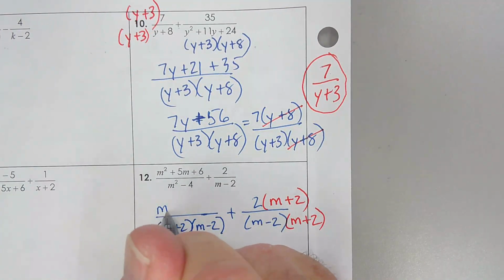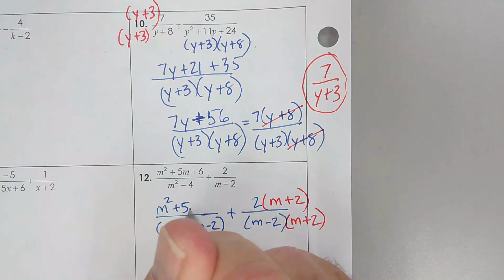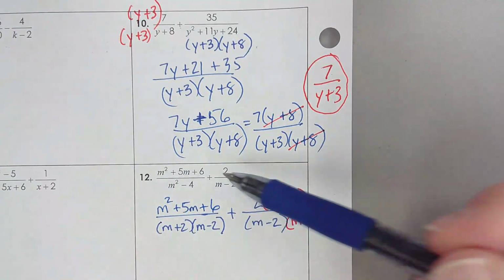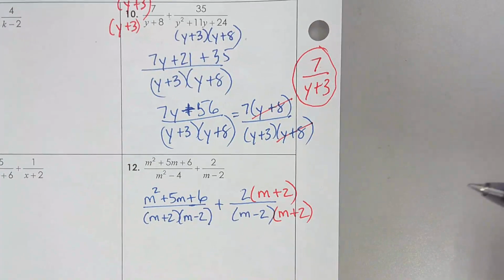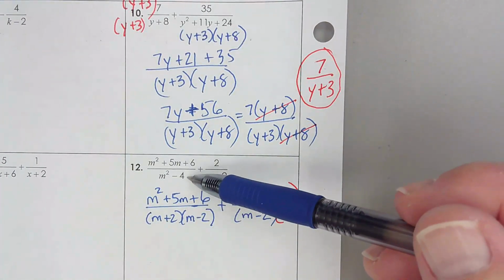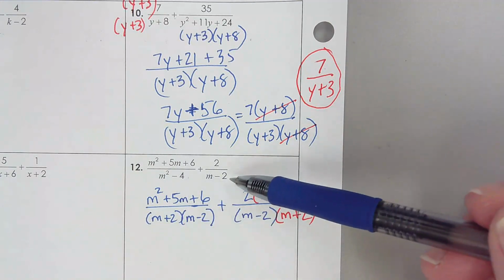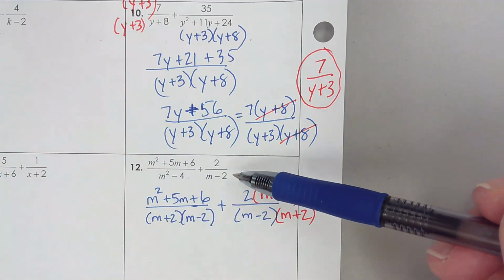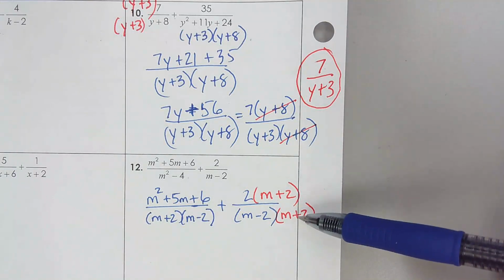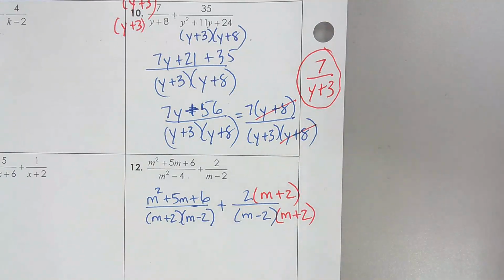Okay? So here's the numerator on the first fraction. It doesn't change because I never changed the denominator. It is the common denominator to start with. It was the second fraction that I had to change to a common denominator with a little multiplication so that they would match.